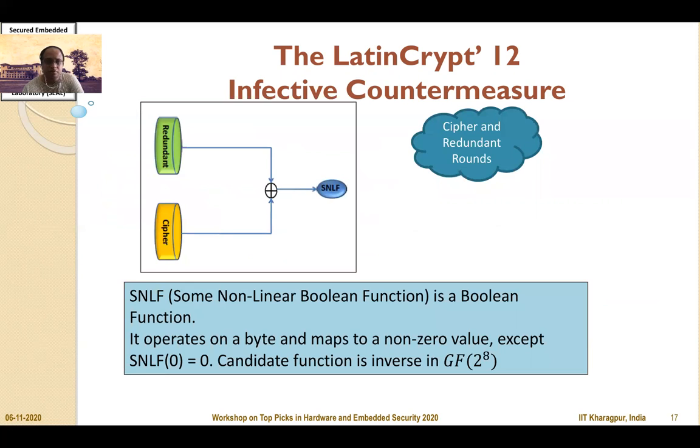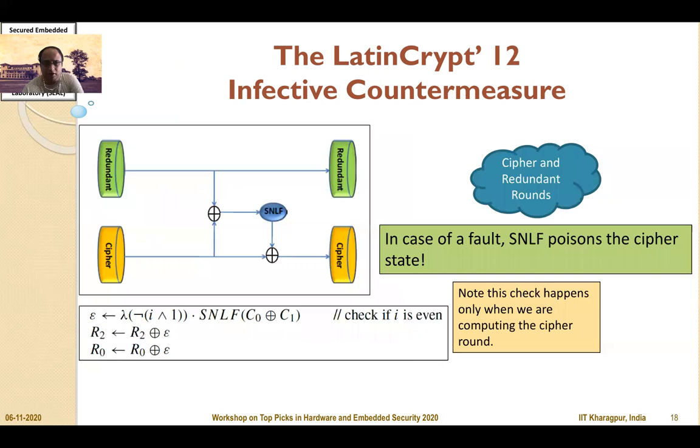In the spirit of infective countermeasures, it takes the XOR of the redundant and the cipher round, which is fed into the diffusion function, achieved by a Boolean function called SNLF. The SNLF is based on a Galois field finite field inverse, which means that if the input is 0, it produces 0 output. Whereas if there is a non-zero difference, that means there is a fault, and this is used to further infect the cipher rounds. It may be noted that this check happens only when we are computing the cipher round and not when we are computing the redundant round.